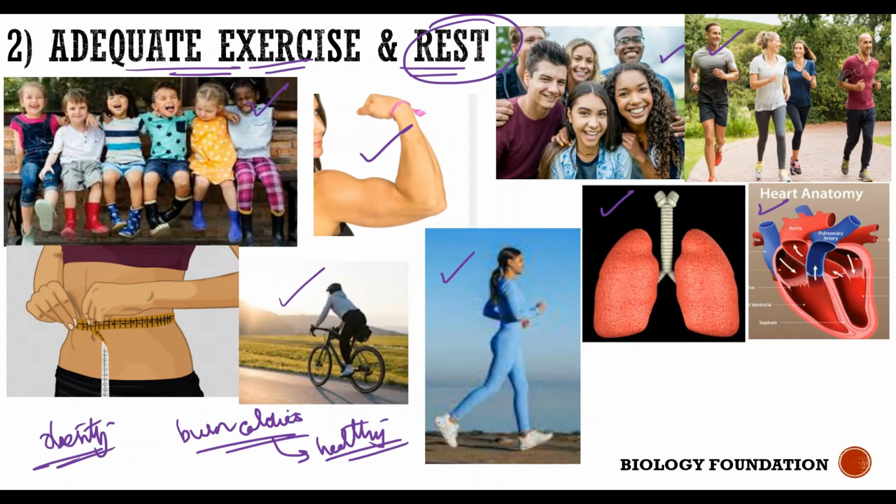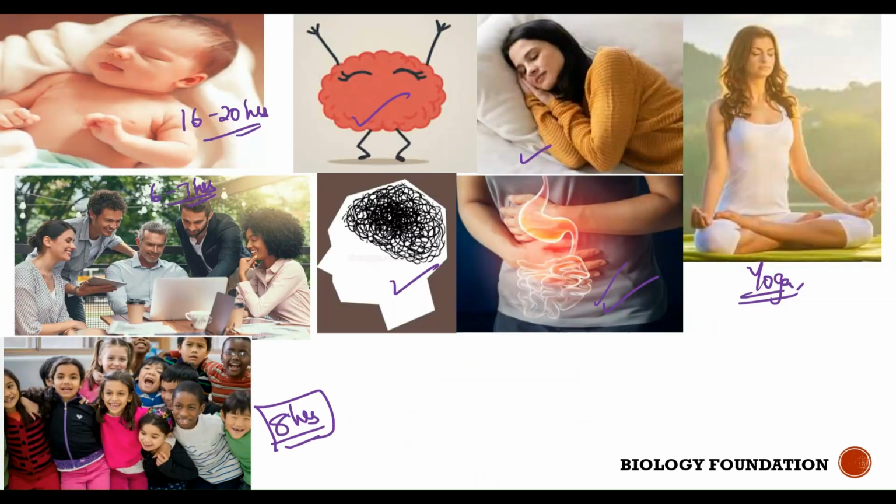Exercising helps our body to be active, strengthens our muscles, and keeps our lungs and heart efficient in their functioning. Children, adults, teenagers, they require more movement of their body, and exercising helps in burning our calories, as a result of which an obese individual can also grow into a healthy and fit person. Sleeping is also very crucial. Proper sleep can lead to a healthy mind.